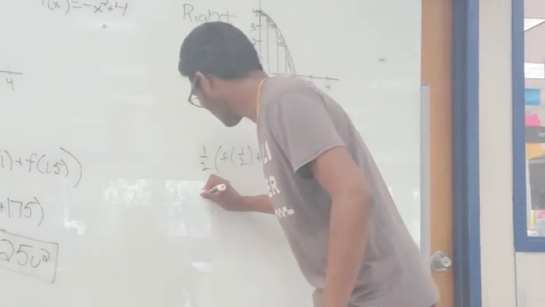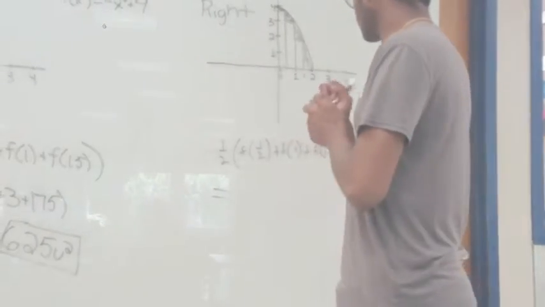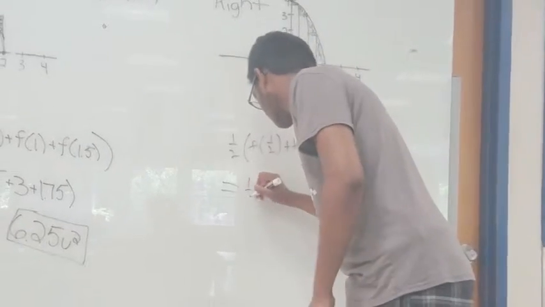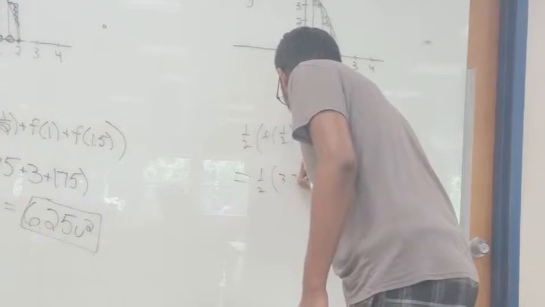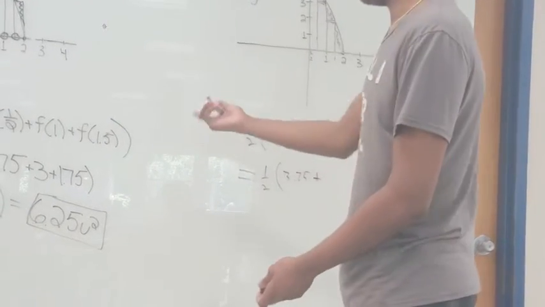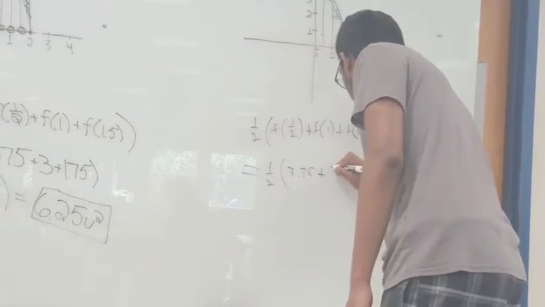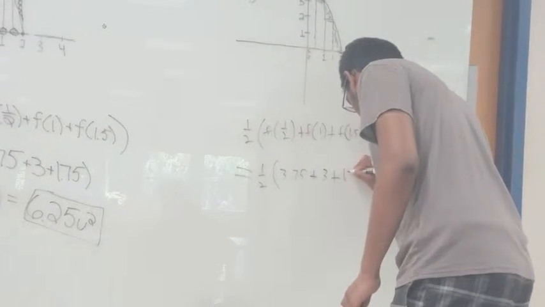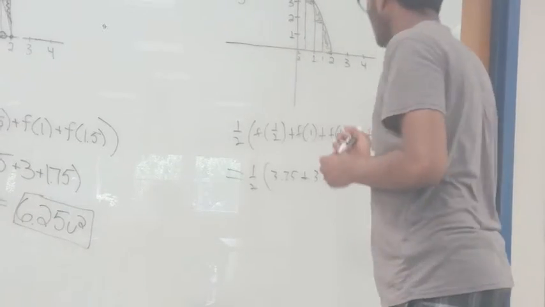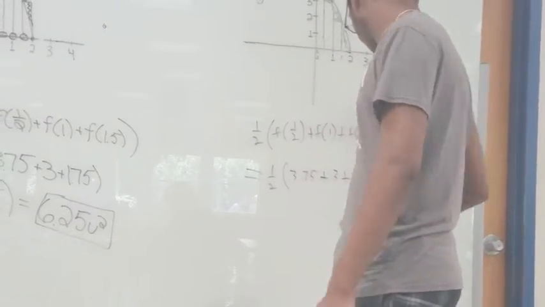Okay, so calculating this all out, you would get 1/2 times f of 1/2. Just work on this, you get 3.75 plus f of 1 would be 3 plus f of 1.5, which is 1.75, and f of 2, which is going to be 0.